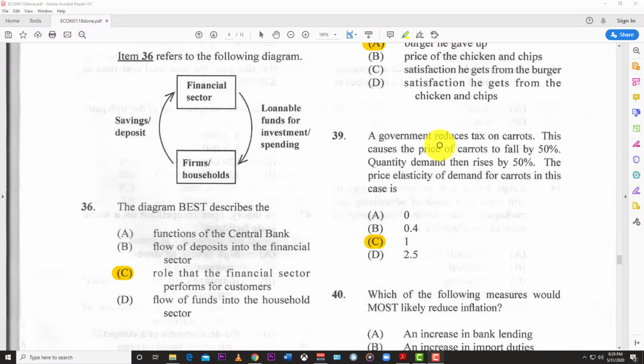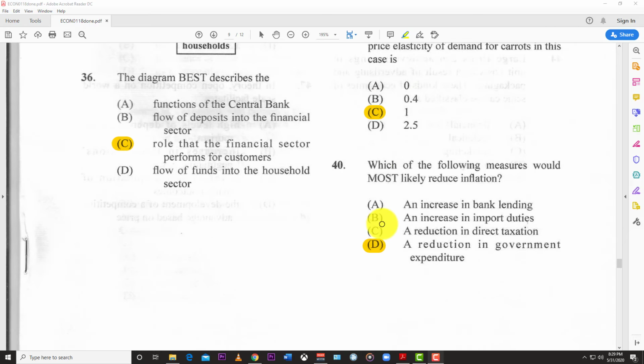39. Government reduces tax on carrots. This causes the price of carrots to fall by 50%. Quantity demanded then rises by 50%. The price elasticity of demand for carrots is, in this case, unitary, which is C, 1, because you divide one by the other, you get 1.